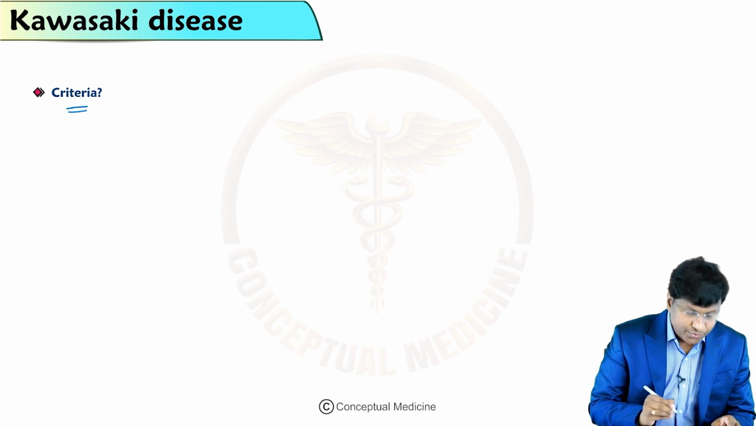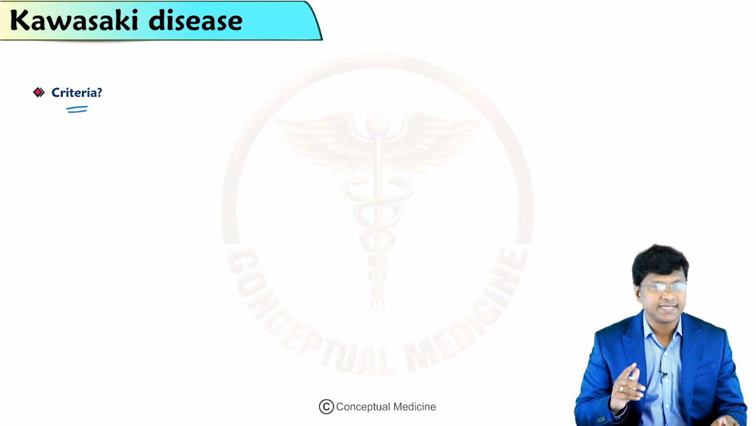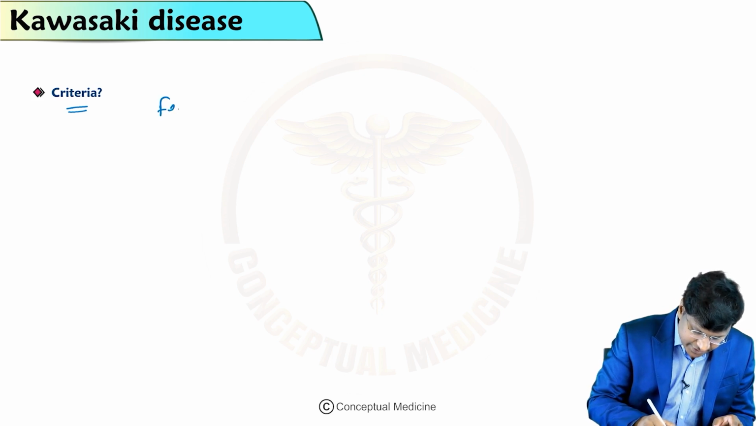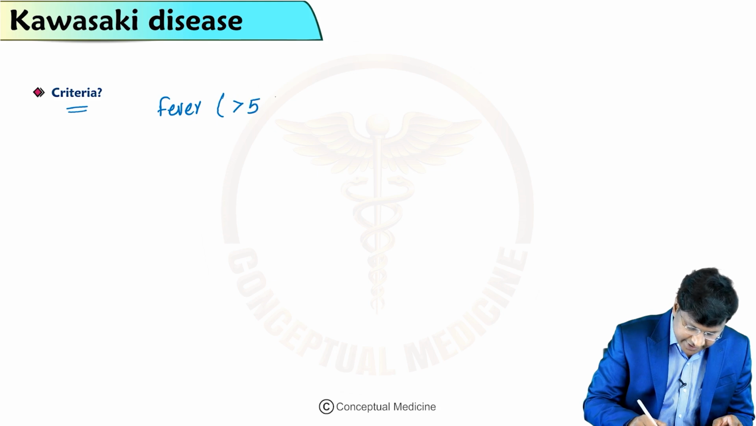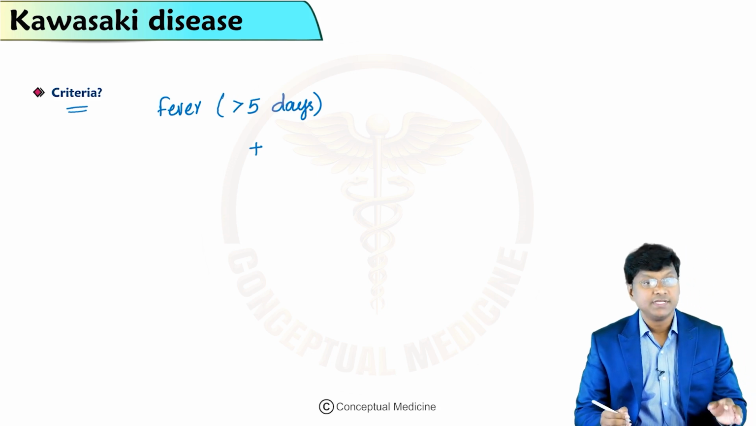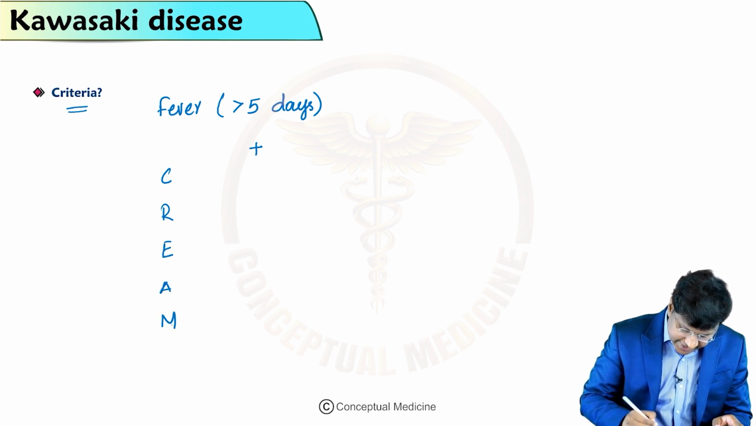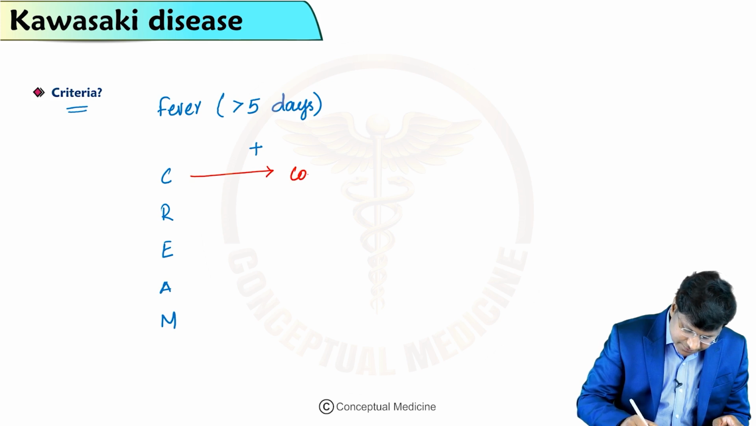Then you need to know the criteria for Kawasaki disease. We have a total of 5 important criteria along with fever. Fever should definitely be there, and it should be present for more than 5 days. Along with fever, please remember the criteria. For that, I will give you a mnemonic, CREAM. The C stands for conjunctivitis.